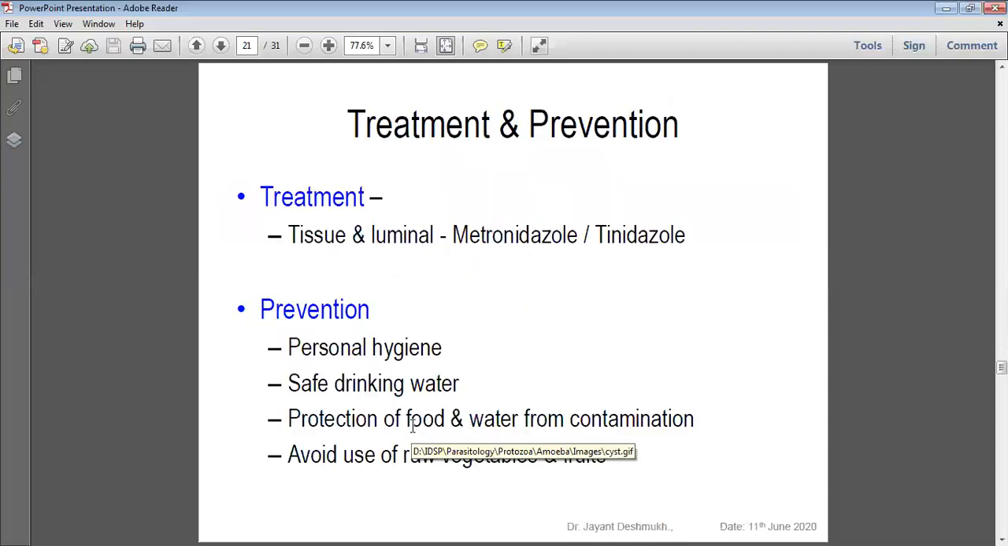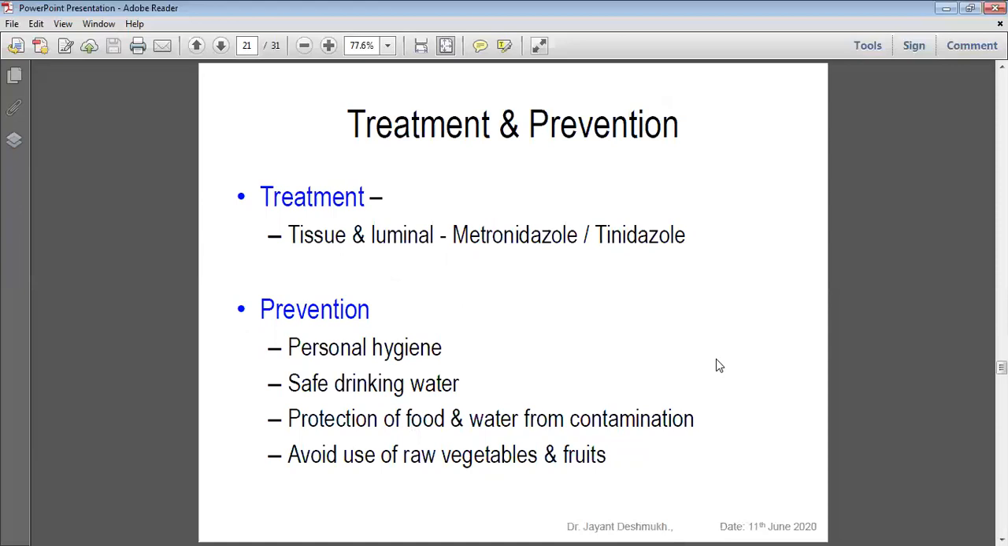Treatment, for tissue and luminal amoebiasis: metronidazole, tinidazole, anti-protozoal drugs. Details are in pharmacology, but at least remember the names metronidazole and tinidazole, dextrofuran and nitroxafuran. Prevention: personal hygiene, safe drinking water, protection of food and water from contamination, and avoiding raw vegetables and fruits.